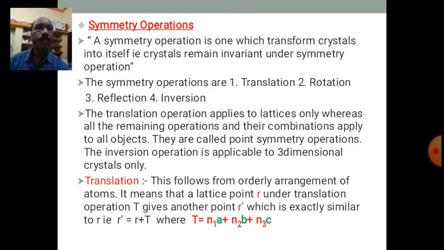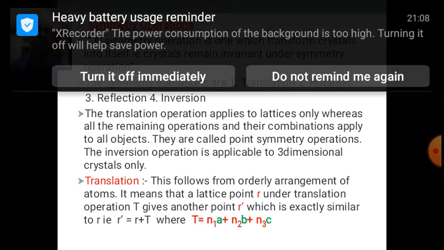They are called point symmetry operations. So, these operations, rotation, reflection, and inversion and their combinations are called point symmetry operations. The inversion operation is applicable to three-dimensional crystals only. It cannot be found in two dimensions. So, let us study these symmetry operations one by one. First is translation. This follows from orderly arrangement of atoms.